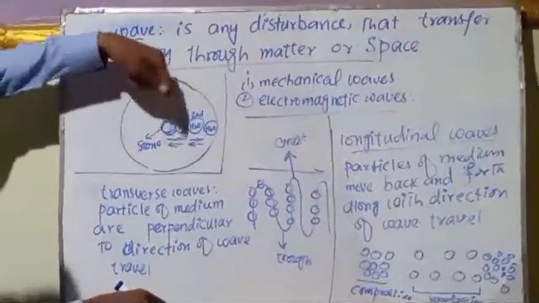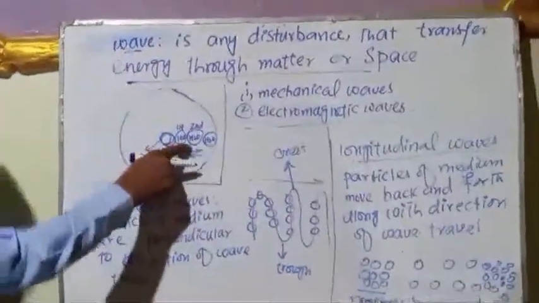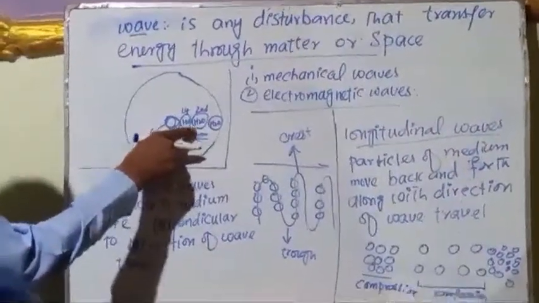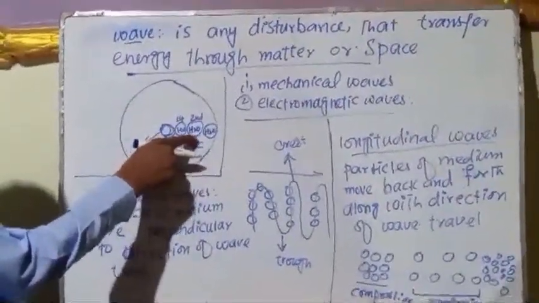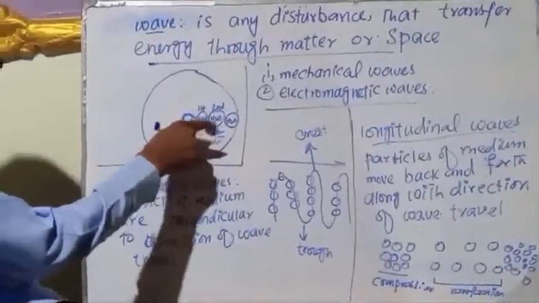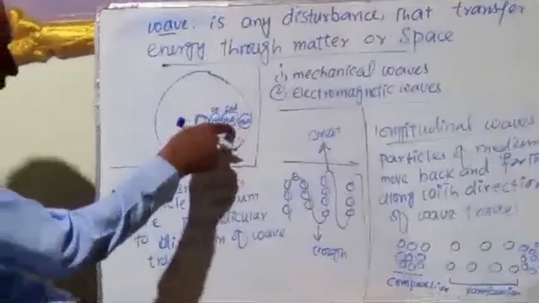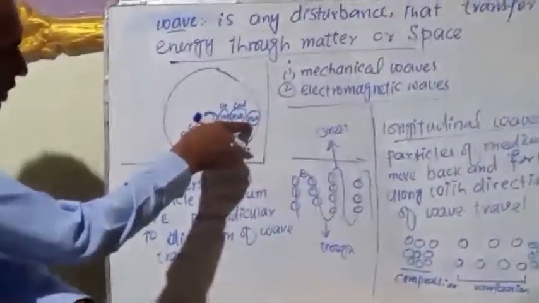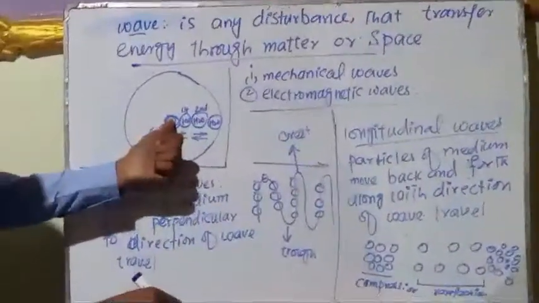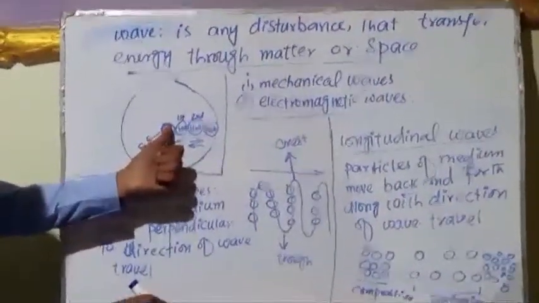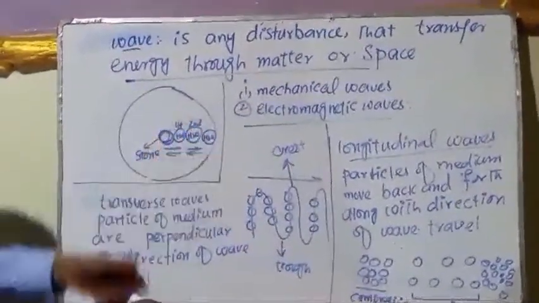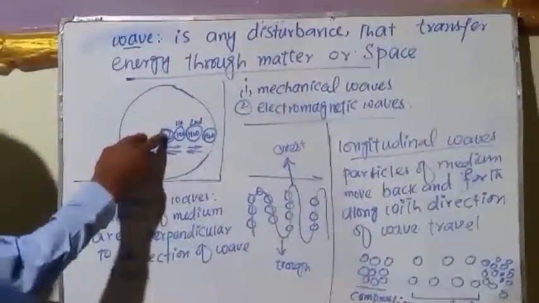So this molecule will vibrate the second molecule. It means this molecule transfers its kinetic energy to the second one and the second molecule begins to vibrate. This time the second molecule vibrates the third molecule and transfers its kinetic energy to the third one. So the third molecule begins to vibrate. So this time the energy has been transferred from one molecule to another, and from the second to the third molecule. So the water has been disturbed.